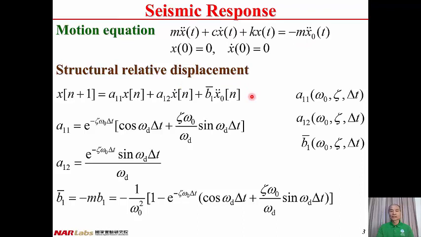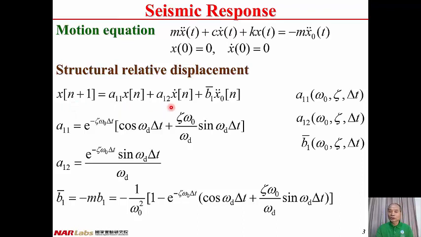And according to the previous lecture, we can have the first order difference equation for structural relative displacement from the information at current step n, including displacement, relative displacement, velocity, relative velocity, and ground acceleration. Then we can calculate the relative displacement at next step. And if we repeat the process step by step, then we can obtain the relative displacement at all steps.